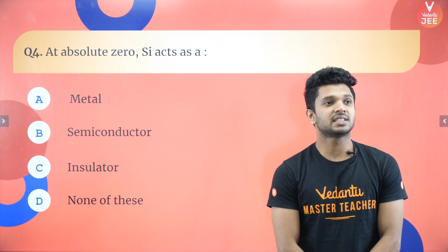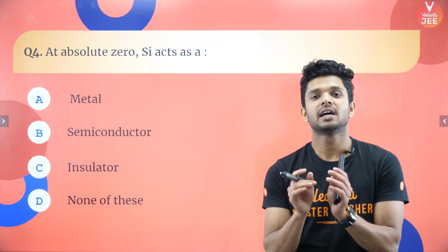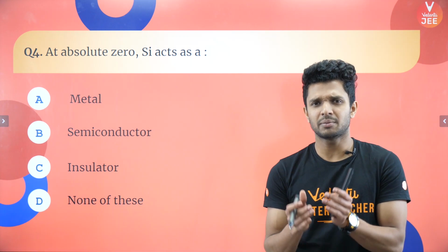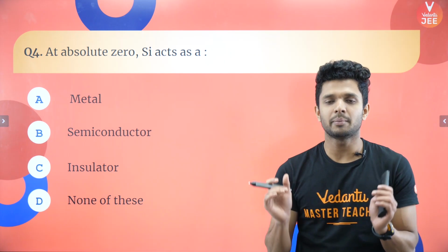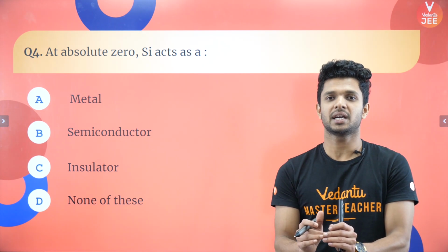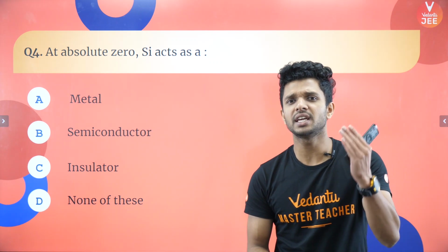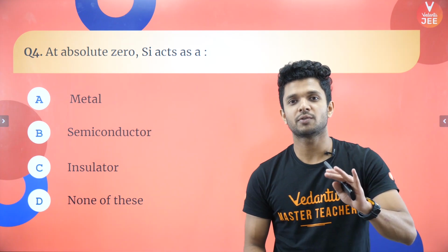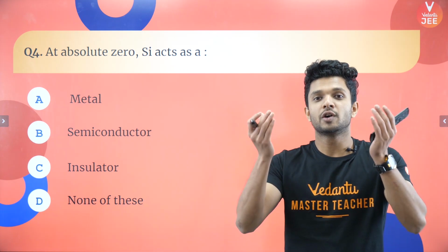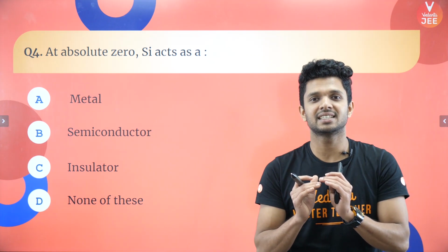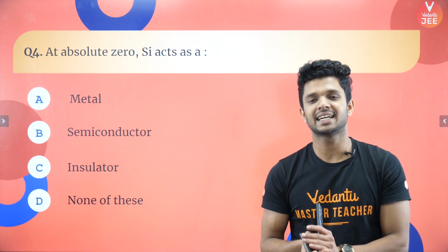In absolute zero, silicon acts as what? Absolute zero means a temperature of 0 Kelvin, which means heat energy itself is not there, and silicon will be acting as an intrinsic semiconductor. And in the case of intrinsic semiconductors, how are free electrons produced? Because of the absorption of heat energy or because of the increase of temperature, right? So if the heat energy is 0, how many free electrons will be produced in that silicon?